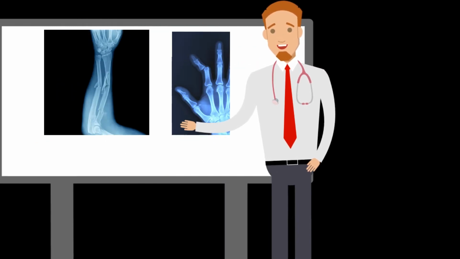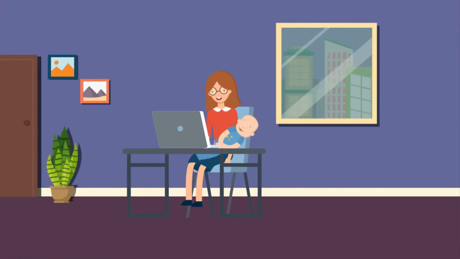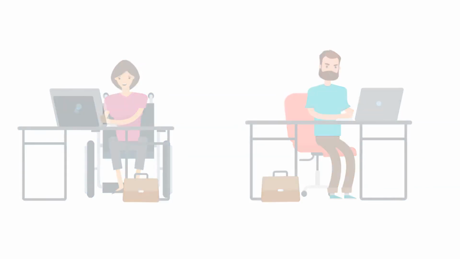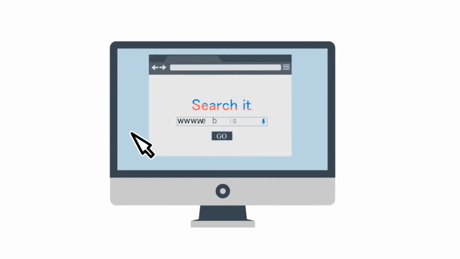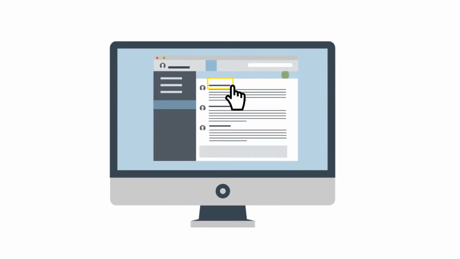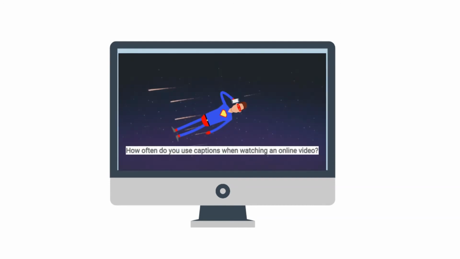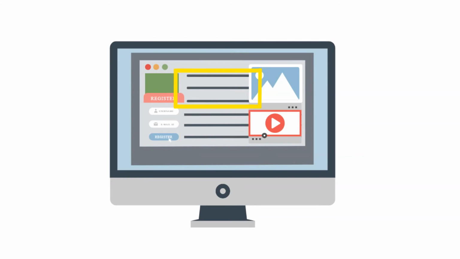On top of those figures, many people have a temporary disability, like an arm or a hand injury, or a situational disability, which is an impairment caused by where a person is or the circumstances they are in, like a parent holding a baby. But web accessibility doesn't just help people with impairments. Accessible websites usually work better for everyone, as they are often faster, easier to use, and appear higher in search engine results. A lot of people who don't have a disability often use online features that have been put in place for those with disabilities, like captions on videos or navigating a website using a keyboard.